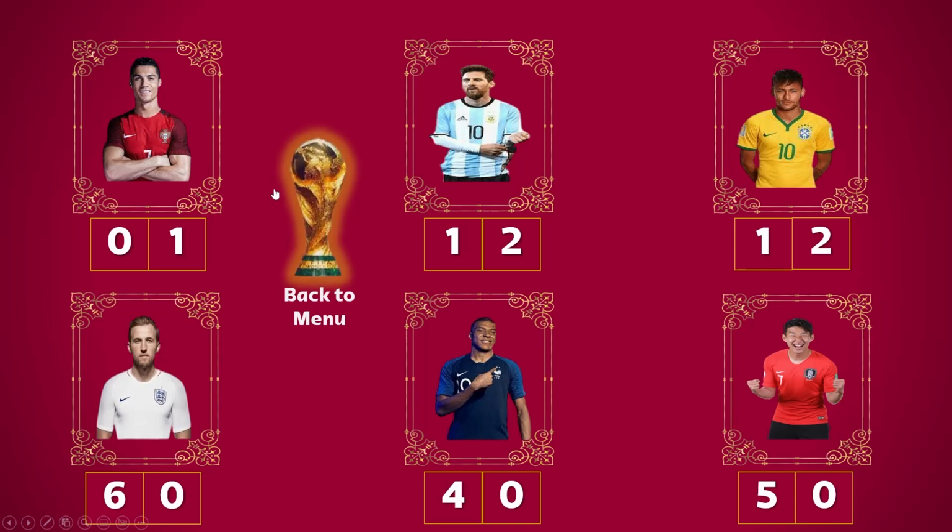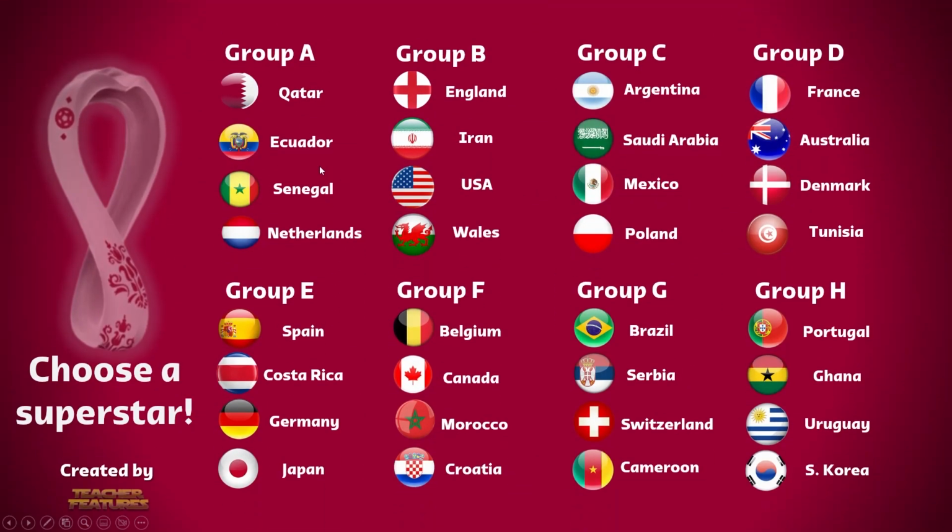Okay, let's go back to the main menu by clicking on the flashing World Cup. Okay, here we are back at the main menu. What I'm going to do now is show you how the basic gameplay works and just how you can answer each question. Let's start by clicking on England and I'll show you how this works.